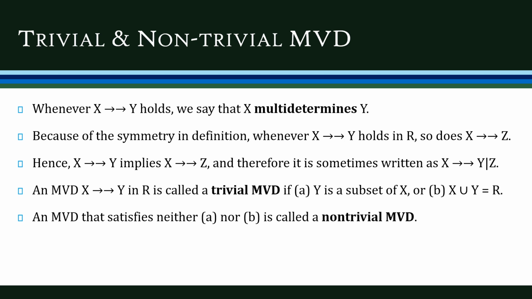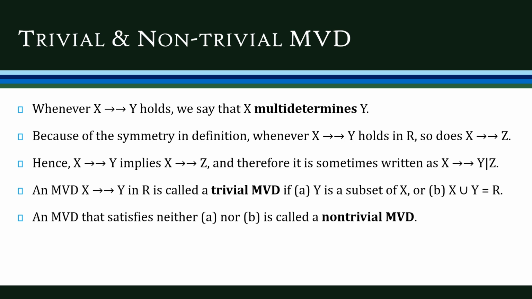So if we have the MVD X double implies Y, then because of the symmetry, we can also say that X multi determines Z. Hence, we can also write it as X multi determines Y or Z.